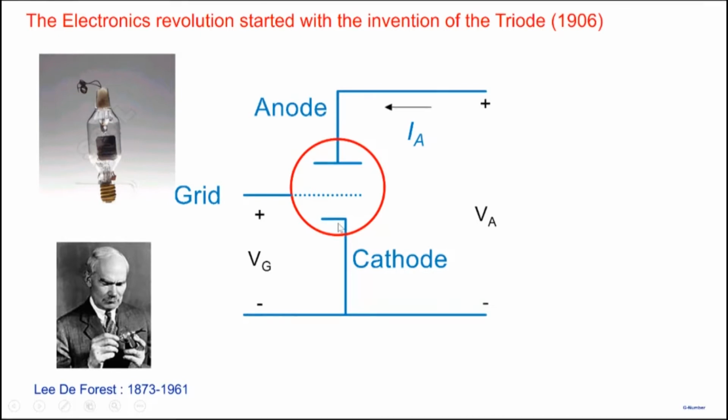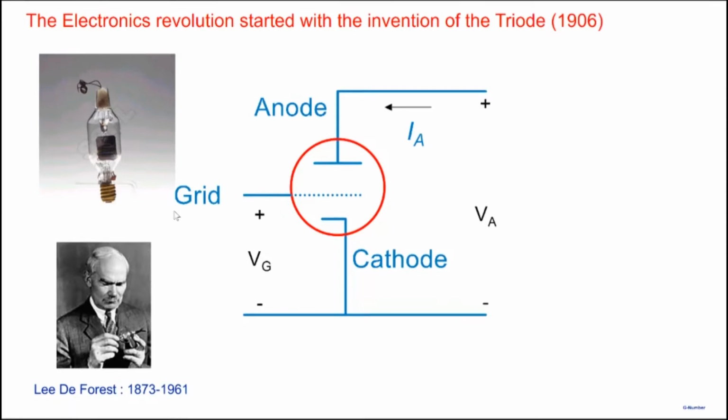So what happens is when the electrons are emitted, they can normally go through the perforated grid and reach the anode. But if you apply a negative voltage to the grid, well, this negative voltage can repel the electrons to the cathode. So what can happen is that by applying higher or lower values of grid voltage, you can control the number of electrons that reach the anode. You could even make the number of electrons which reach the anode 0 by making the grid voltage sufficiently negative.